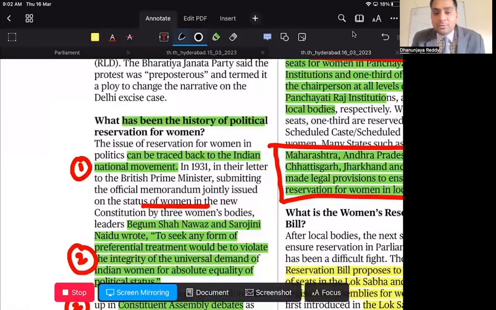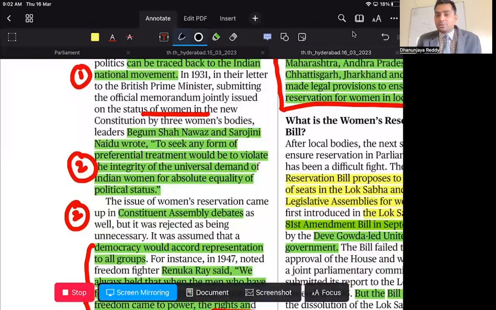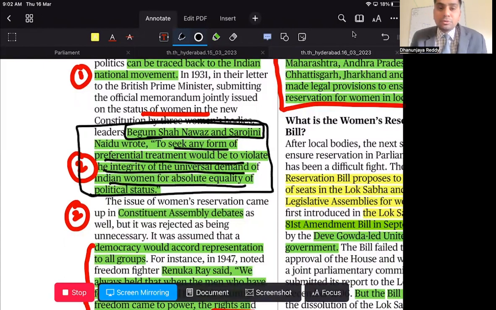The history can be traced back to the Indian national movement in the year 1931. Women leaders like Begum Shah Nawaz and Sarojini Naidu said that to seek any form of preferential treatment would violate the integrity of the universal demand of Indian women for absolute equality in political status. So initially it started that we should be given equal priority and we should not be relegated to the background.